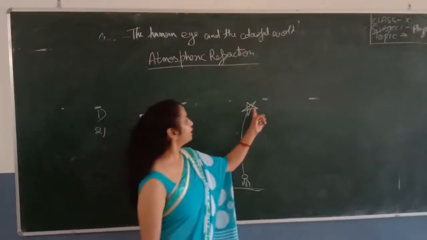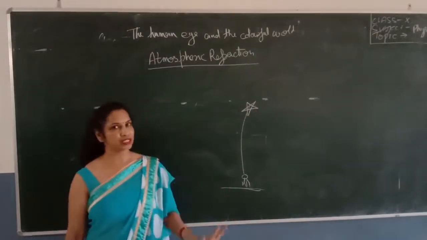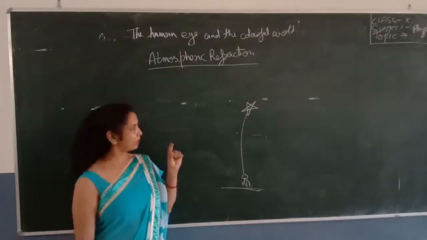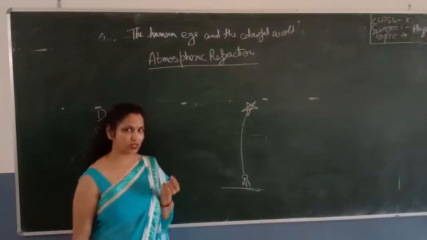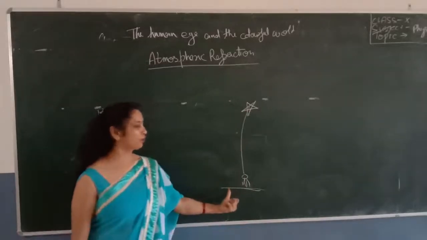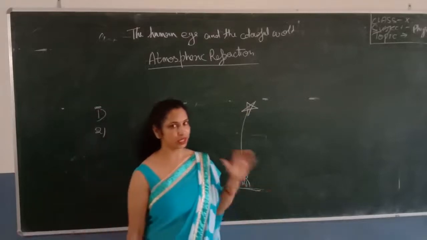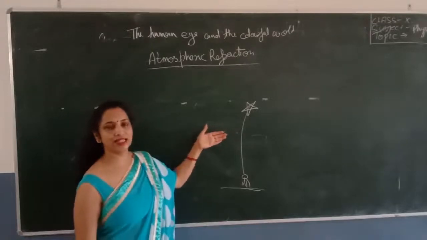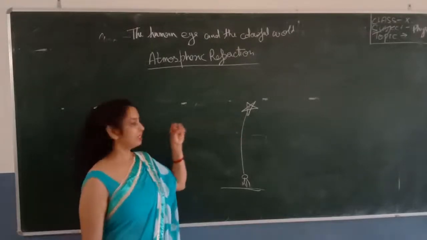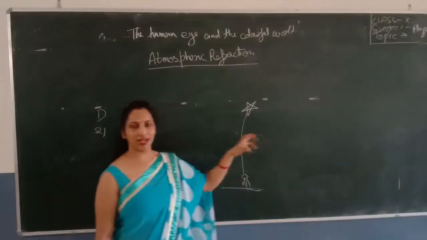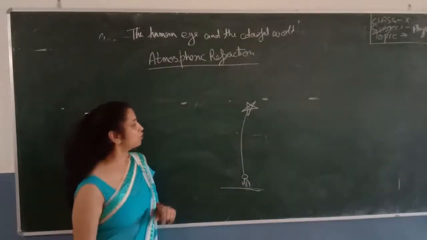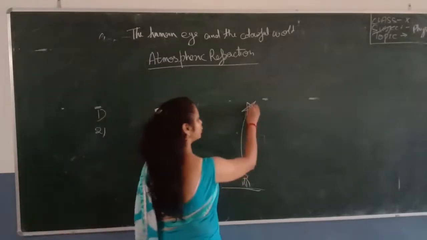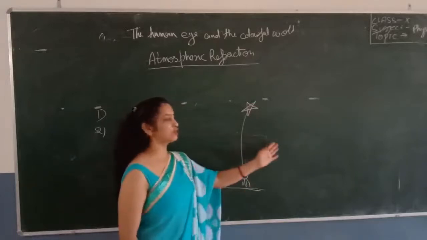So when the light coming from the stars falls on our eyes, we are able to see the stars. Since the stars are very far away from us, a star can be represented like a dot. From this dot, when the light comes through the atmosphere and falls on our eyes, we are able to see the star. But this atmosphere has different optical densities and they are always changing. These optical densities vary continuously, due to which sometimes this light does not fall on our eyes, and sometimes it does, and it is possible that the optical density of the air changes.